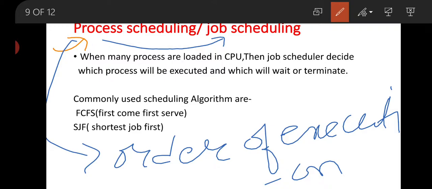Now when more than one, or 2, 3, 4, 5, 6, 7 processes like this are loaded in the CPU, then which process is going to be executed first and which is next. That means what is the sequence of the process execution. This is called process scheduling, and this job is done by the process or job scheduler. There are some commonly used scheduling algorithms. First one is FCFS, second one is SJF, shortest job first.